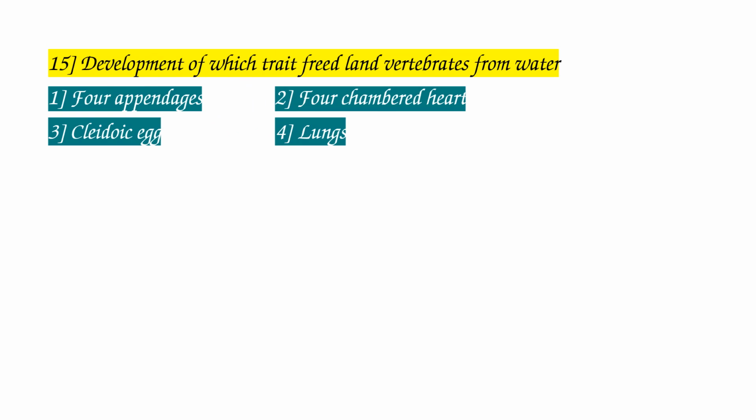Question number 15. Development of which triad freed land vertebrates from water? I'm repeating the question again. Development of which triad? Triad means character. Freed means release land vertebrates from water. The options are: 1. 4 appendages, 2. 4 chambered heart, 3. Cleidoic egg, 4. Lungs.